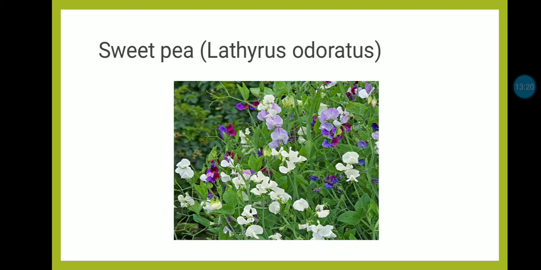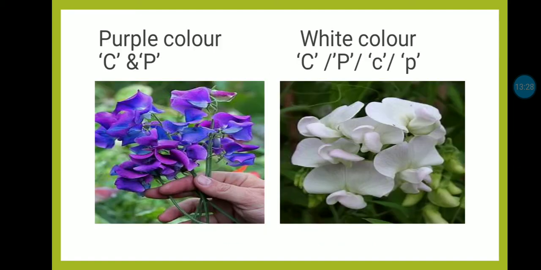The sweet pea plant produces such a type of flowers. These flowers are purple and white colored.